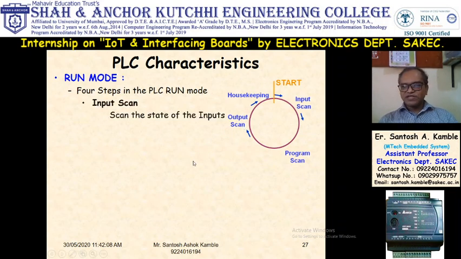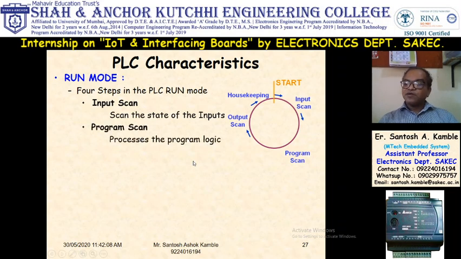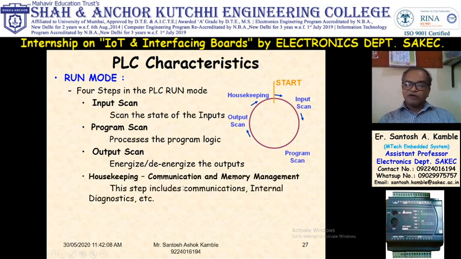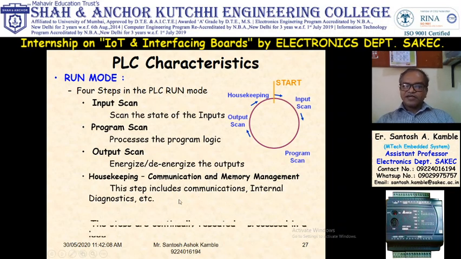First is input scan, which scans the input. Second is program scan, which scans the program. Third is output scan, which energizes or de-energizes the outputs. And fourth is housekeeping. Housekeeping means it will update the status of timer, counter, input, output, etc. And the time required for this loop is known as speed of execution. So this is run mode. The sequence is input scan, program scan, output scan, and housekeeping.